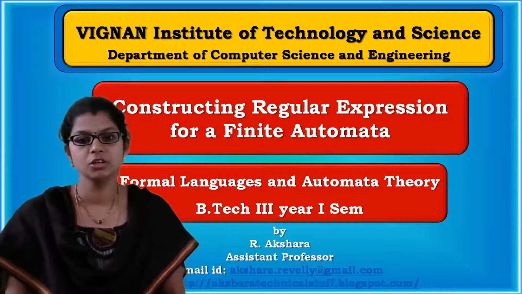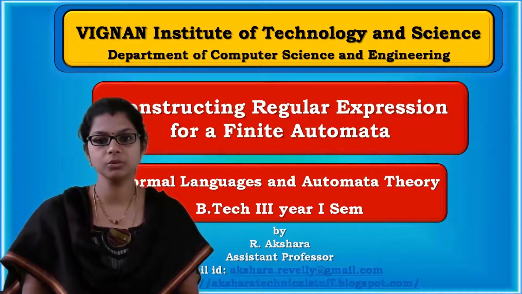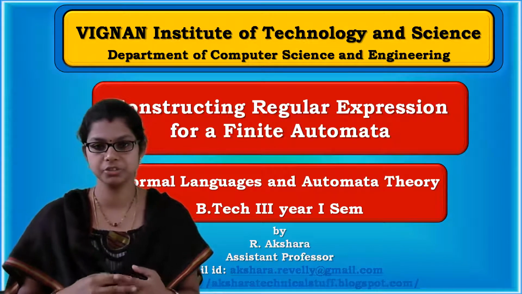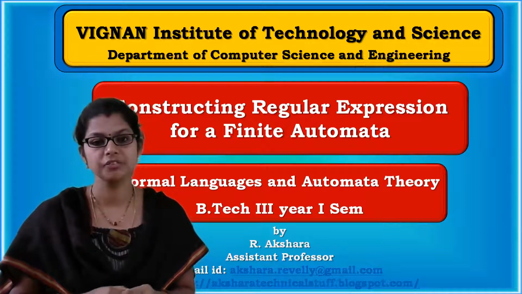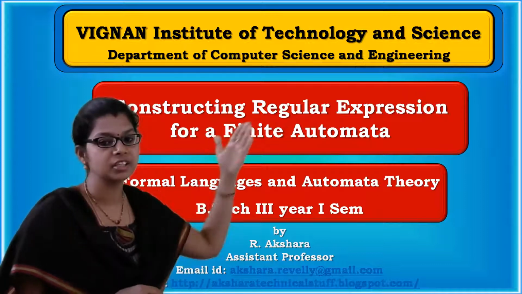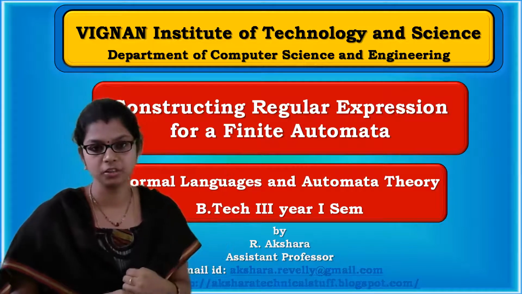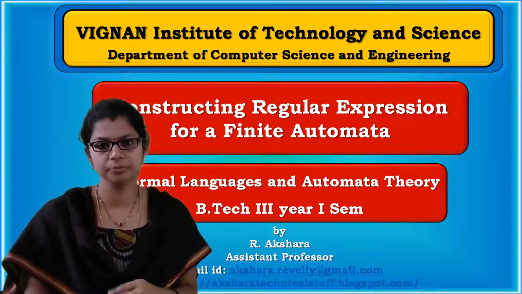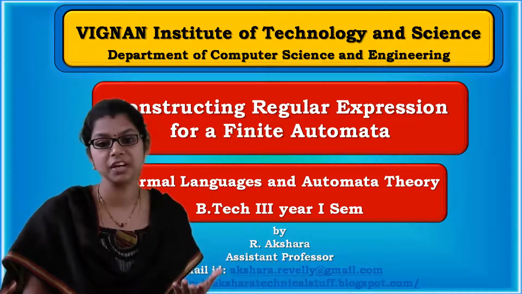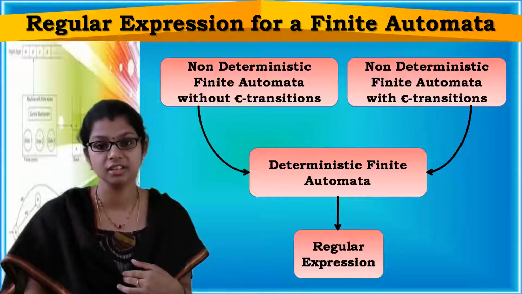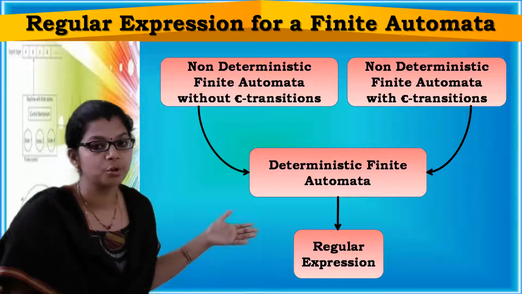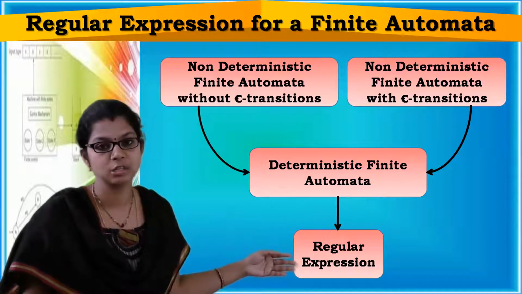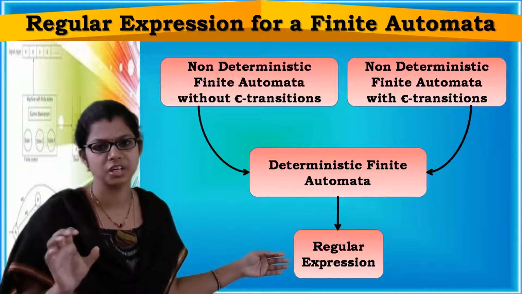Hi everyone. So in the last session we discussed how to construct a finite automata for a regular expression, right? In this session we are going to discuss constructing a regular expression for a given finite automata. We already know from which finite automata you can easily construct a regular expression, right? From a deterministic finite automata, we can easily obtain a regular expression by following some set of instructions.